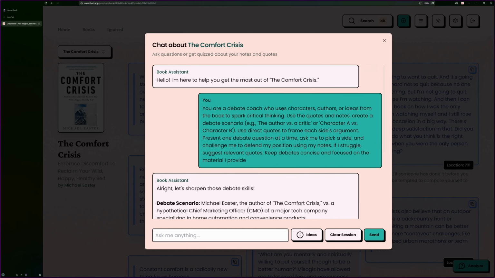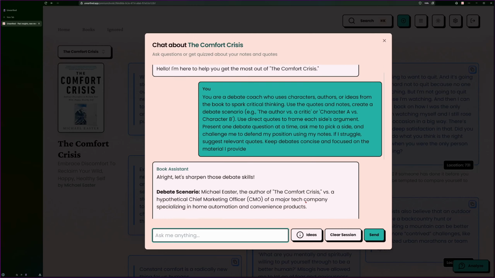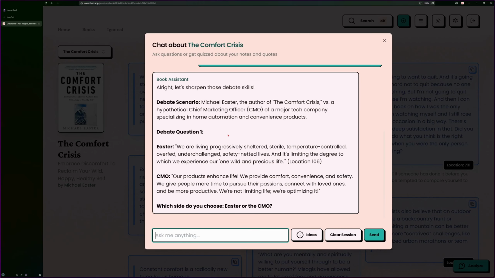The session is saved in the browser so that if you go to a different book and come back again, the chat is still here. But this isn't sent to Unearthed at all. It's just in your local browser. And all of the chat information isn't viewed or saved anywhere in Unearthed. It's sent directly to the AI provider. And let me show you who that is.